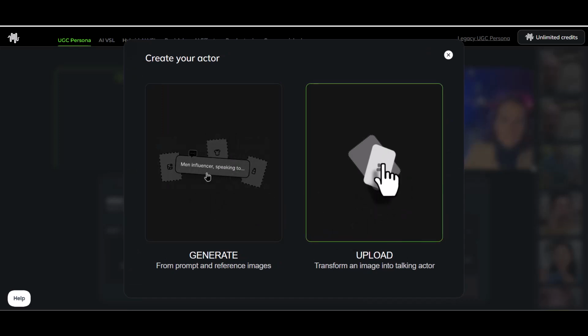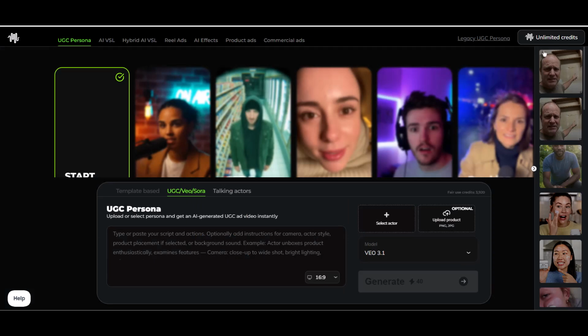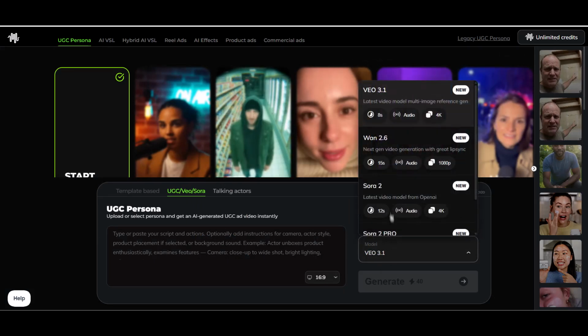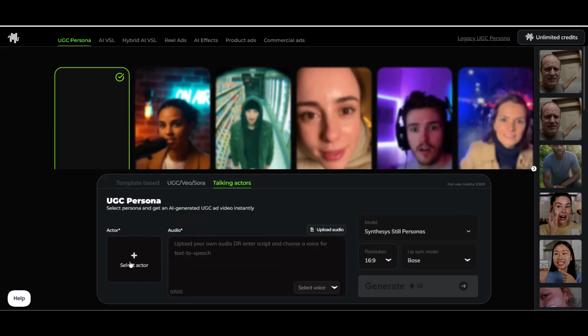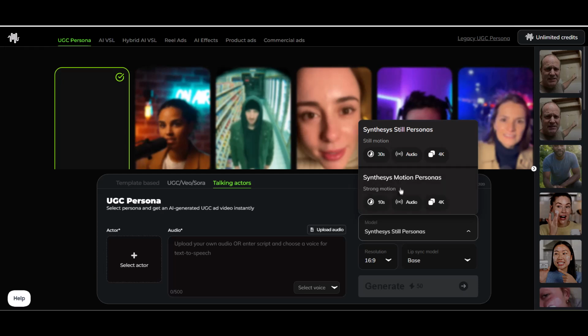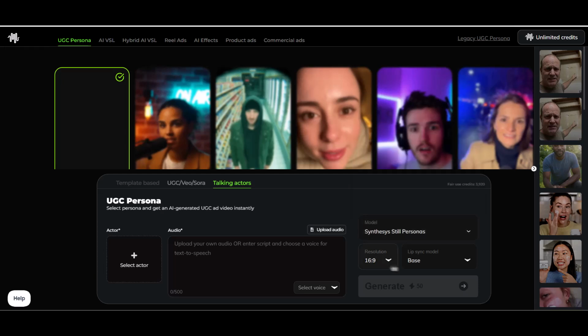The UGC VO Sora option is more AI-driven. It will create the narrative, the voice, the full video production based on your direction. As you can see, you can select the specific models you want to produce your video as well as change the video size. Next is Talking Actors. This option gives you more selectability, starting with your specific actor. The difference here is you can select the actor's voice, upload an audio file, choose between a still or motion production, even choose your lip sync quality.